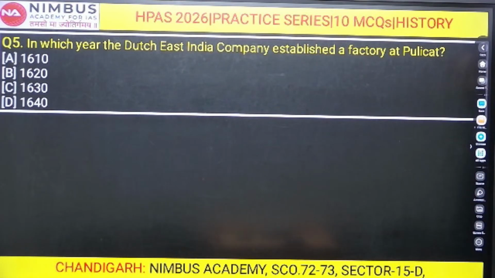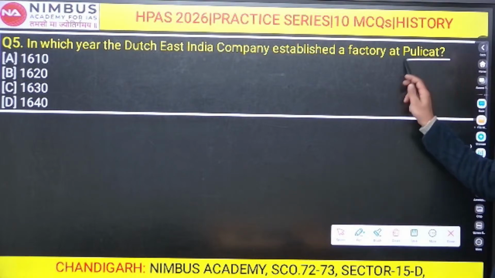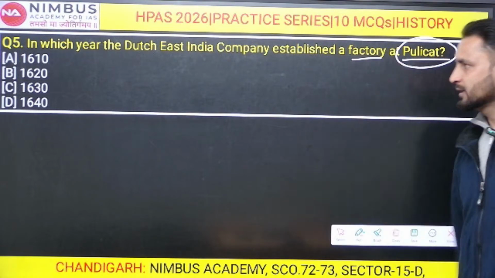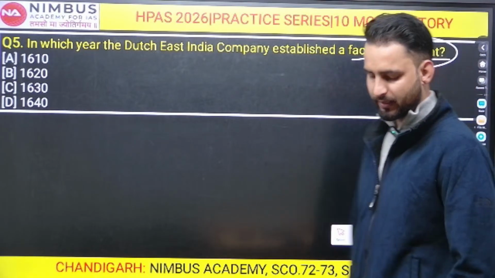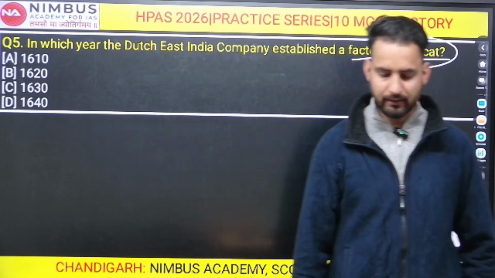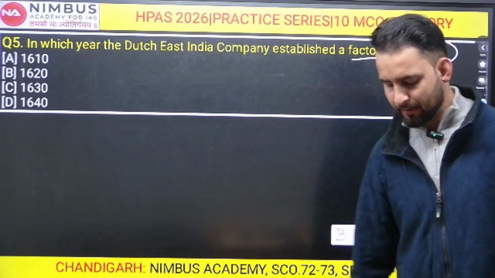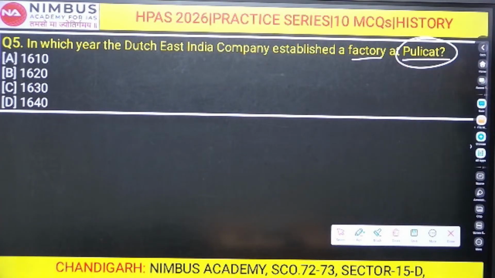Okay, we will move on to our next question, question number 5. In which year did the Dutch East India Company establish its first factory in Pulicat? What should be the right answer for question number 5?